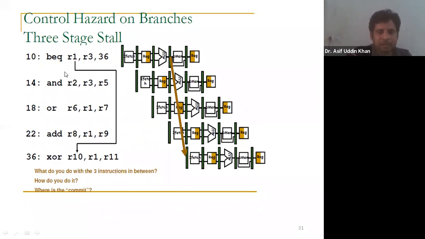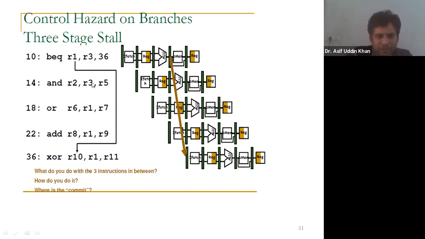So here in this example, suppose this is the first clock cycle, IF is done for this instruction. Then in the second clock cycle, ID of this instruction is done, and this instruction is initiated, because I told you that in pipelining, at each clock cycle a new instruction is fetched.